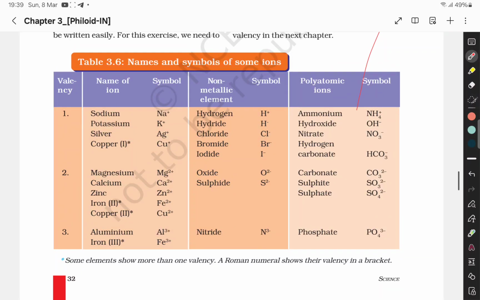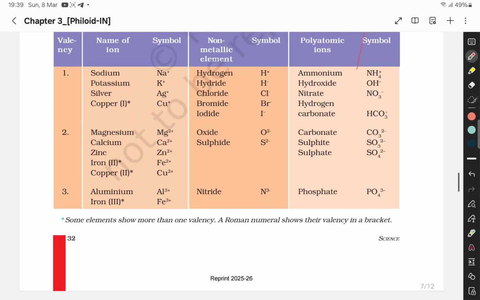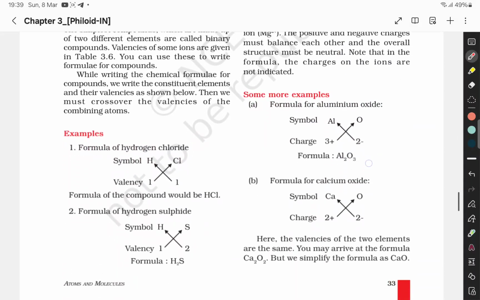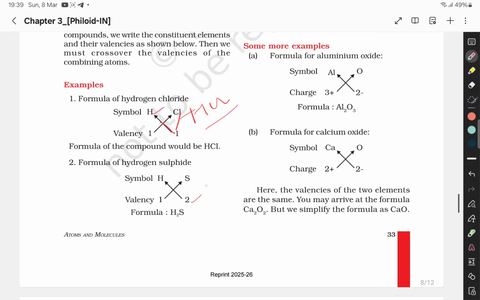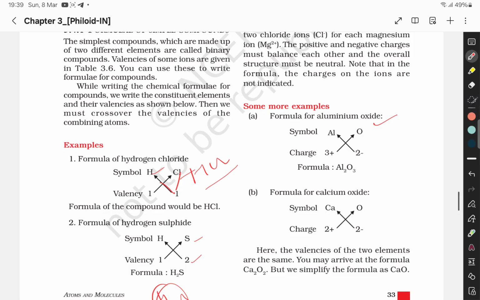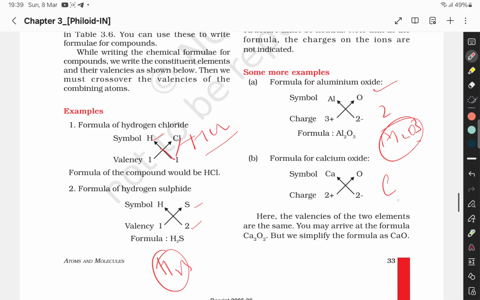Here are some symbols of ions, and these are formulas of simple compounds. The formula of hydrogen chloride is HCl. There is one valence each, so HCl. Now, for aluminium oxide, aluminium has valency 3 and oxygen has 2, so the formula is Al2O3. Similarly, Ca2O2 we simply write as CaO.